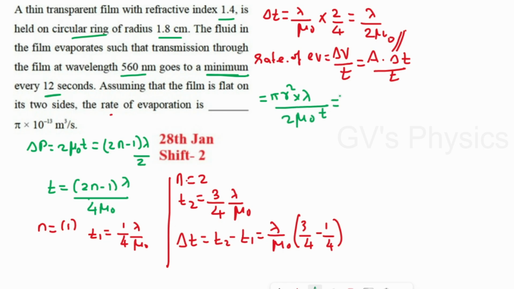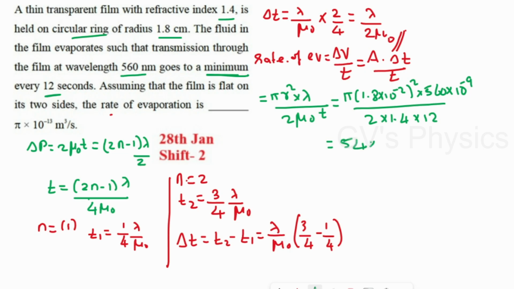Now we'll substitute the value. We're going to keep pi as such, into radius 1.8 centimeter, so we'll write it as 1.8 into 10 power minus 2, the whole square. And lambda is 560 nanometer, so 560 into 10 power minus 9 by 2 into mu naught, which is 1.4, and time is 12. If you calculate the value, you will get 54 into pi into 10 power minus 13. So the answer is 54 pi into 10 power minus 13. The answer they have given is in the form of pi into 10 power minus 13. So the answer is 54. So 54 is the right answer.